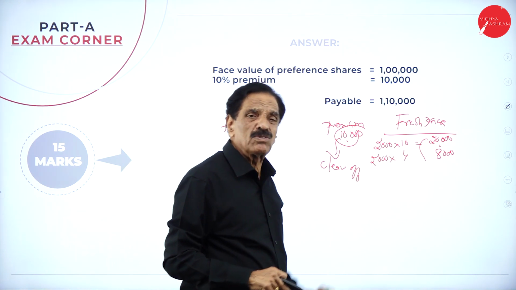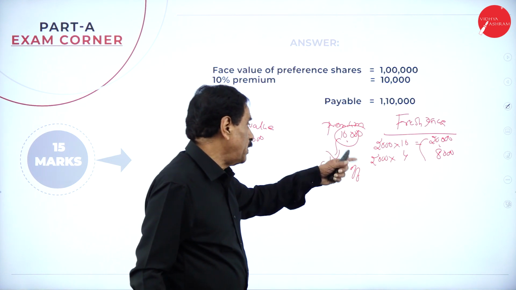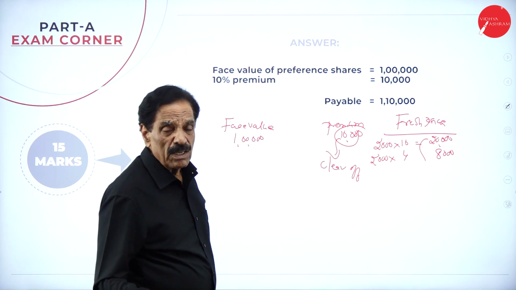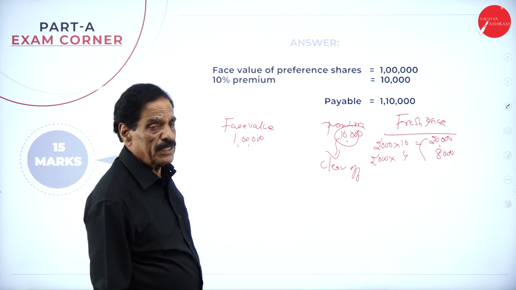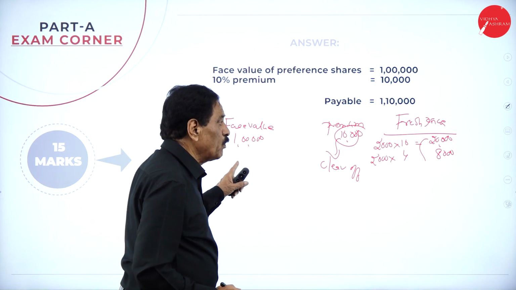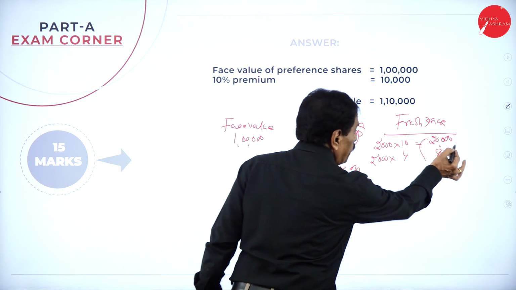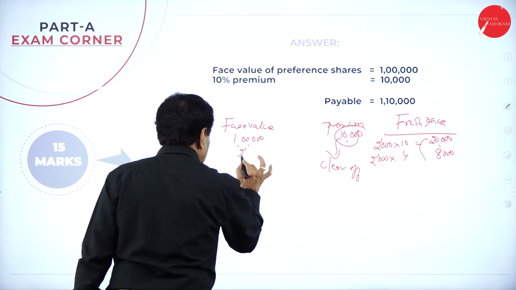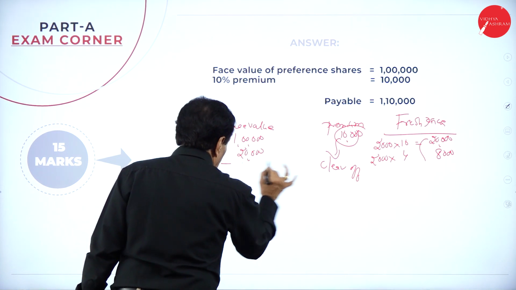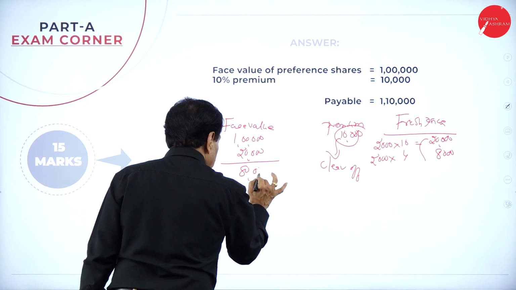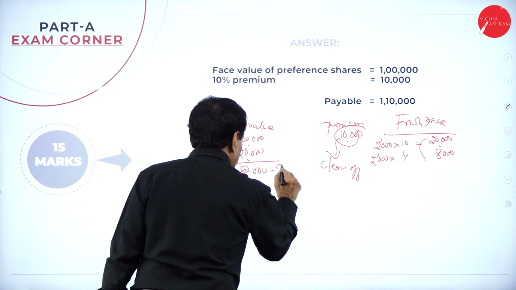Further premium is also there. So 20 plus 8, 28. If the 10,000 is gone, we still have 18,000 in the balance sheet. So what's your face value? 1 lakh. By issuing the shares, what face value did you get? 20,000. How much shortage has come? 80,000. For that, you have to create CRR.